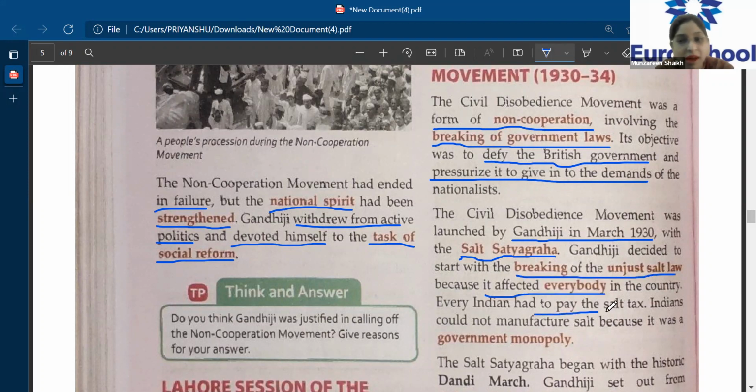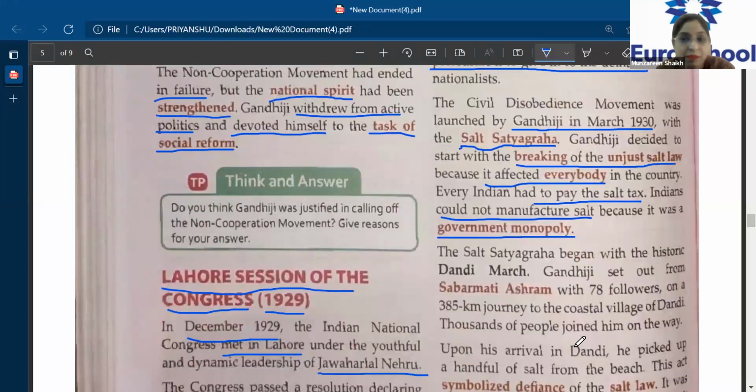Indians could not manufacture salt because it was a government monopoly. The government considered that it was their monopoly. So the Indians were not allowed to manufacture their own salt. That is the reason Gandhiji believed that this tax which the government had implemented on the basic commodity, salt, was very unjust. So he started this movement by breaking this law of salt tax.